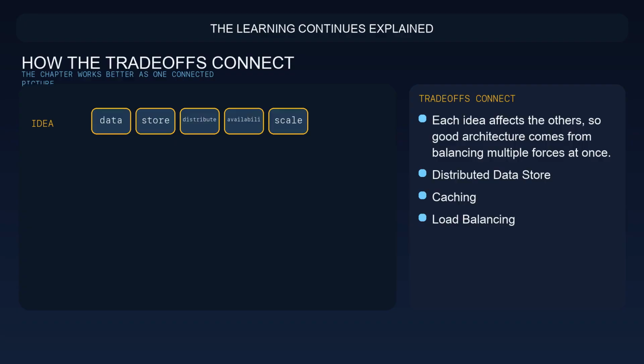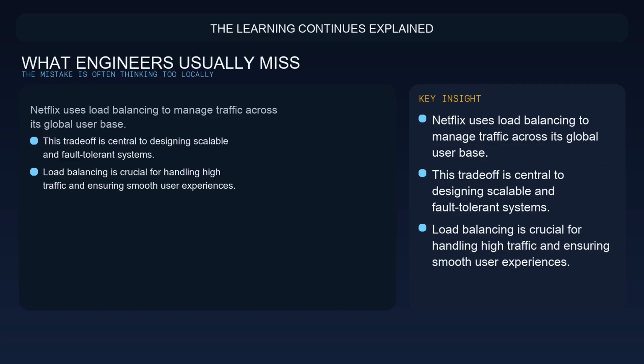A distributed data store is a system that stores data across multiple machines to improve availability and performance. Caching is storing copies of frequently accessed data to reduce database load and improve response times. Once those pieces connect, the overall system design starts to make much more sense. A common mistake is optimizing one small part of the system while ignoring the surrounding trade-off. Netflix uses load balancing to manage traffic across its global user base.